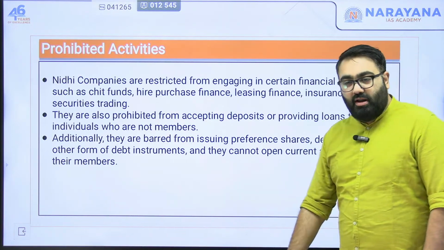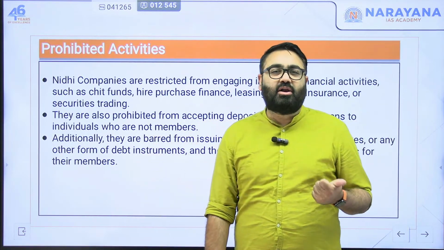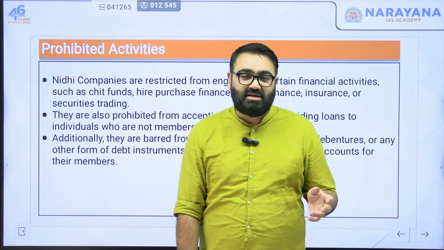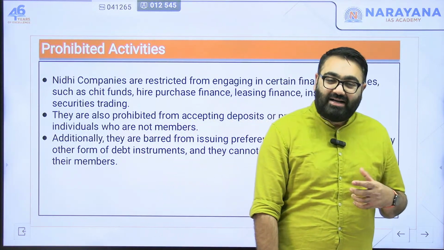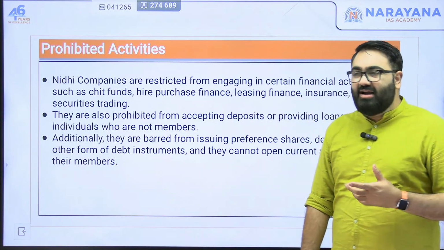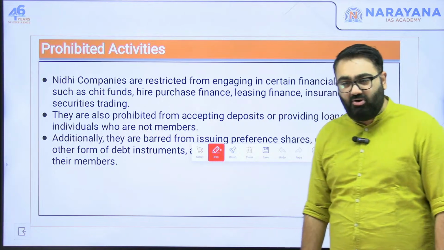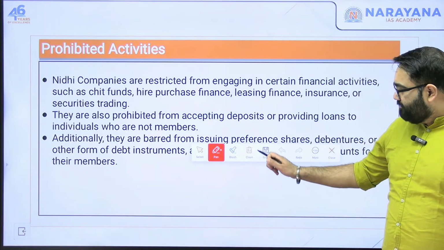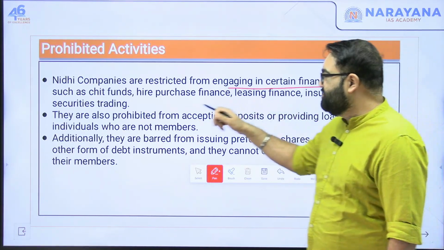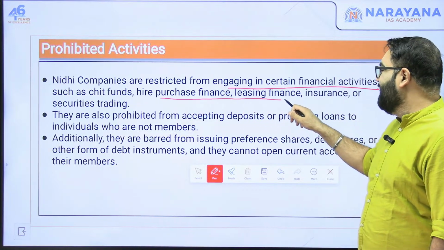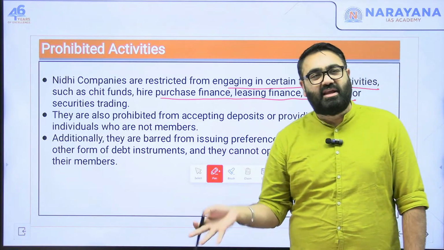Now, the Nidhi companies, when they are giving out the money, first condition as we discussed, they can only give out the loan, they can only give out the money to their members. Secondly, even when they are giving out the money, it has to be strictly monitored for what activities they are giving out money. So they can't randomly give out money for anything. There are certain specific things on which the money can be given out, and there are certain things that are banned. For example, whatever money the Nidhi companies have, they cannot engage in financial activities such as chit funds, hire purchase finance, lease finance, insurance, etc. Nothing like that can be an application of the money that they have.